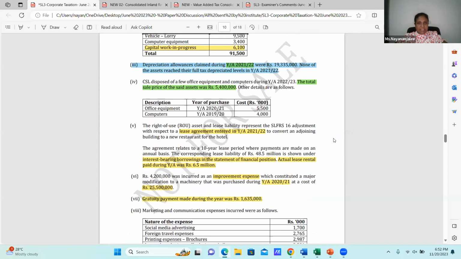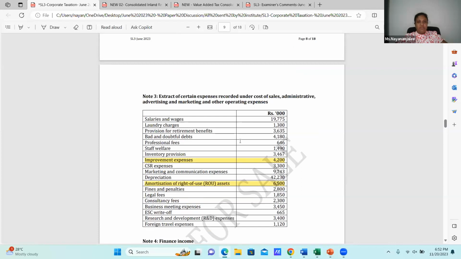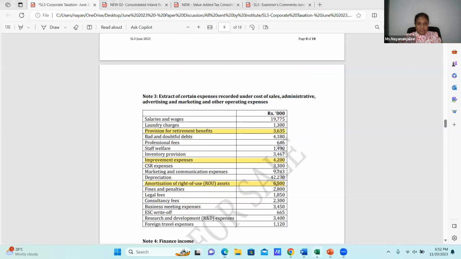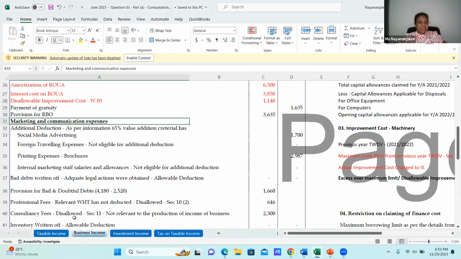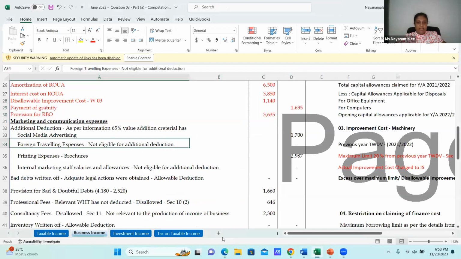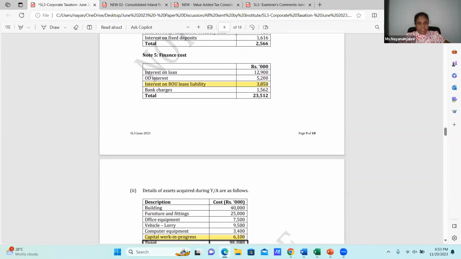Then this one. And the same, I need to come to my income statement note. In that, as a third point, we have provision for retirement benefit obligation, which is 3,635,000. This should be disallowed and the payment should be allowed. Easy adjustment. Then here, payment for gratuity and the provision for retirement benefit obligation. These are the two. Completed. And the next one, which is the next adjustment.